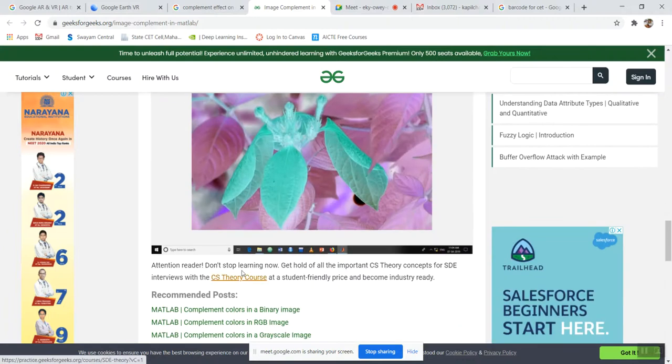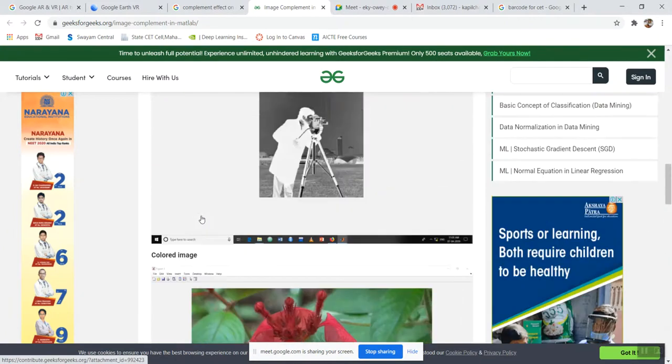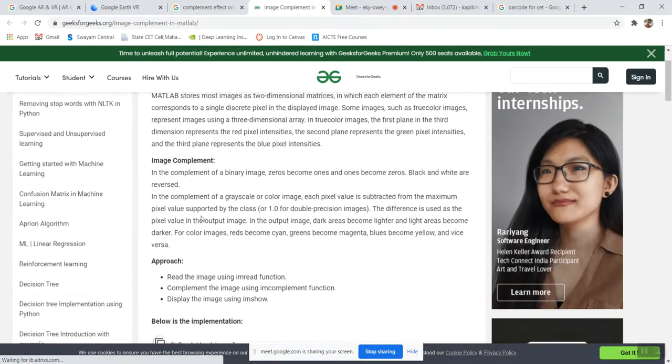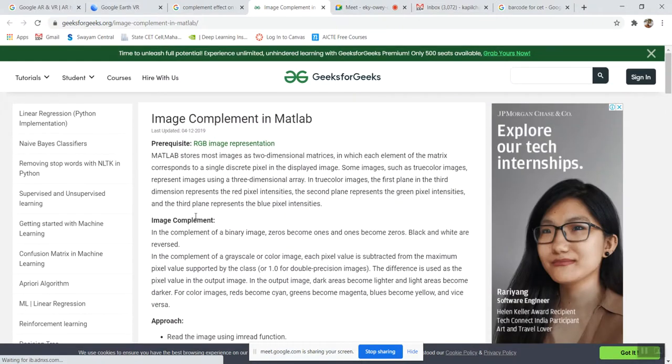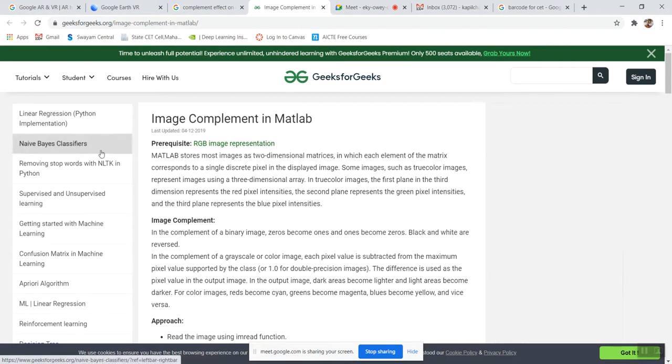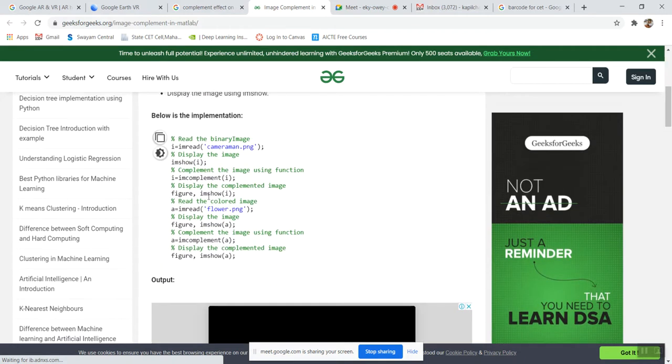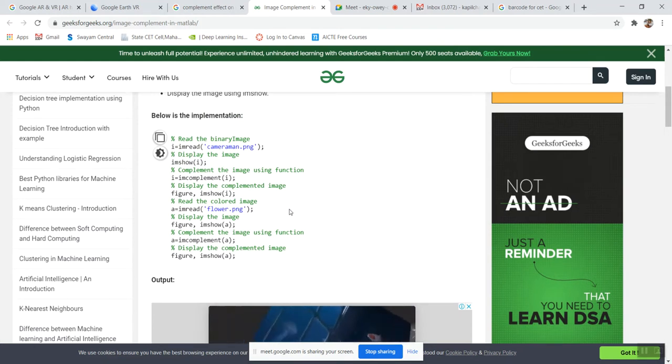So this is the output for the complement one. You can see these two examples, and how we can do it by using the image processing tool. MATLAB is one of the image processing tools, and this is the code. Okay, we don't want to go through the code, but if someone has the curiosity,